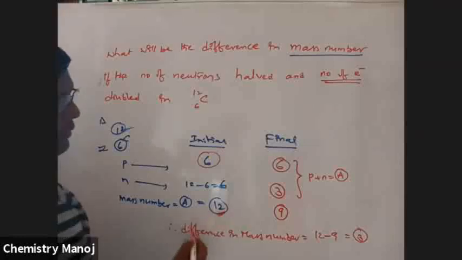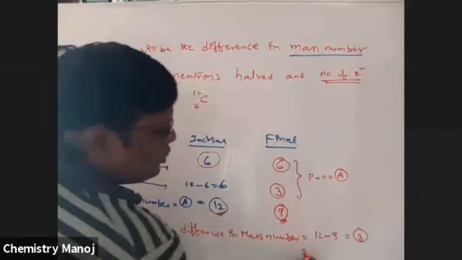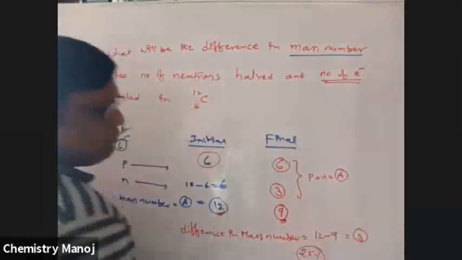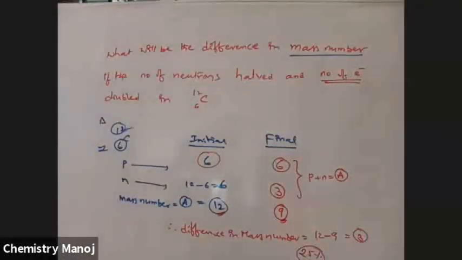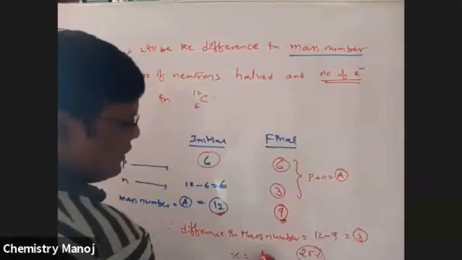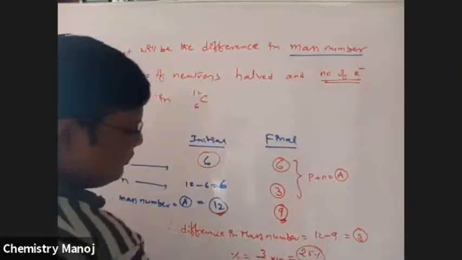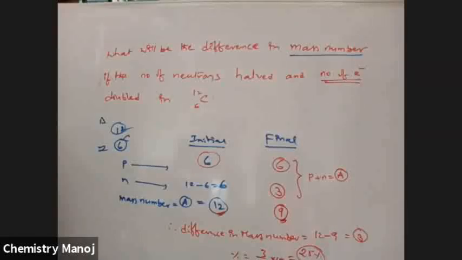Actually, 12 should be there, now it is 9. How much is the difference observed? 25%. Percentage difference is equal to 3 by 12 into 100, that is equal to 25. A 25% difference is observed. Like this, a number of problems are there.